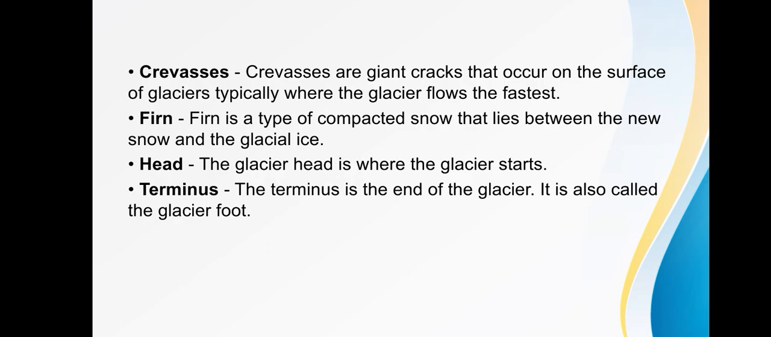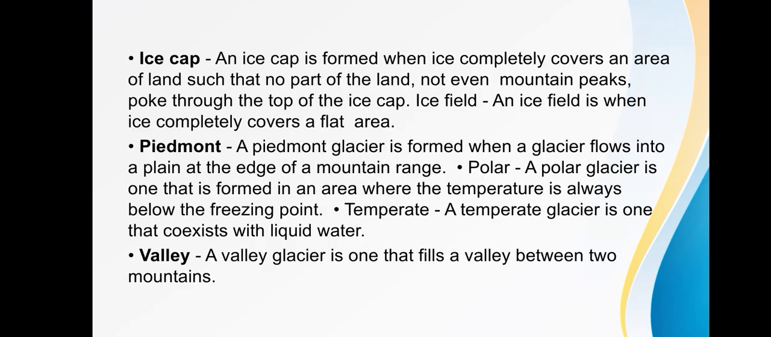Although glaciers seem motionless to the observer, in reality, glaciers are in endless motion and the glacier terminus is always either advancing or retreating. Next, ice cap. An ice cap is formed when ice completely covers an area of land such that no part of the land, not even mountain peaks, poke through the top of the ice.